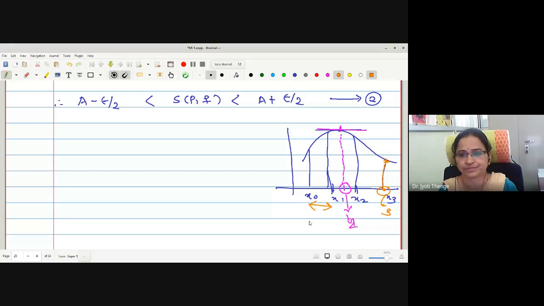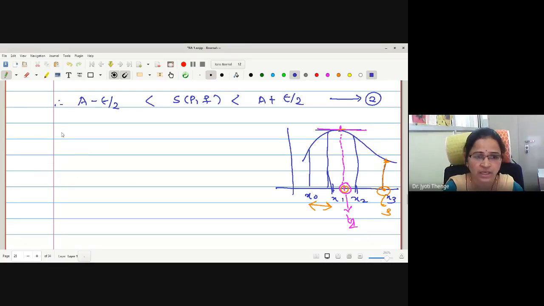Whenever I take the Ti value as a point at which the suprema is given, SPF will be UPF. Whenever I select the point Ti as a point at which the minima or the infima is given, the sum will give me the lower sum. Okay, here we are going to write this.